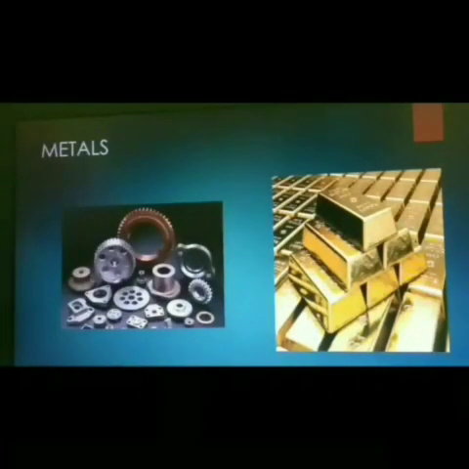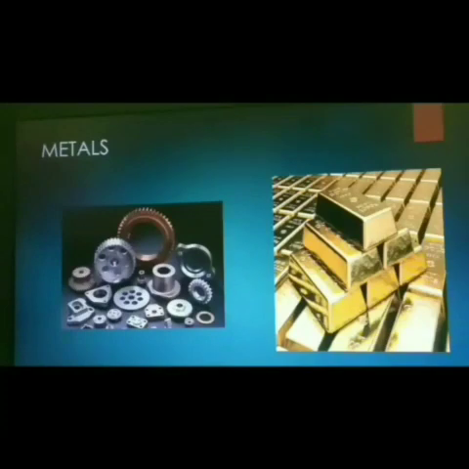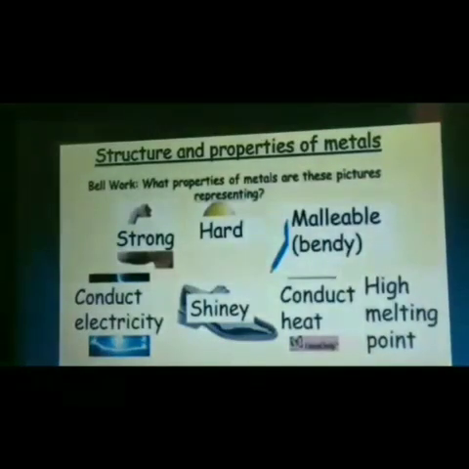Now, let us see what is a metal and what is a non-metal. Generally, metals are highly hard and strong in nature. When compared to other things, metals are strong and highly hard. They are malleable and ductile. So, what do you mean by malleable?